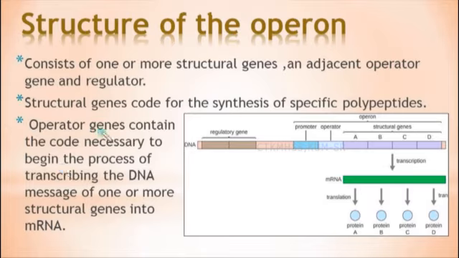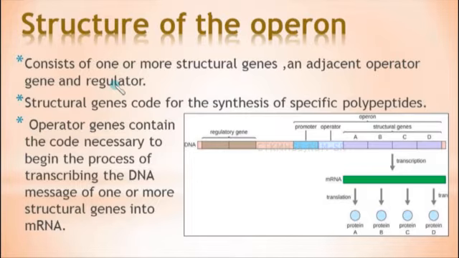So, all the information that is required for the process of transcribing the information present in the DNA into mRNA is only with the help of this operator gene. So, that code is present in the operator gene. Next one is regulator.